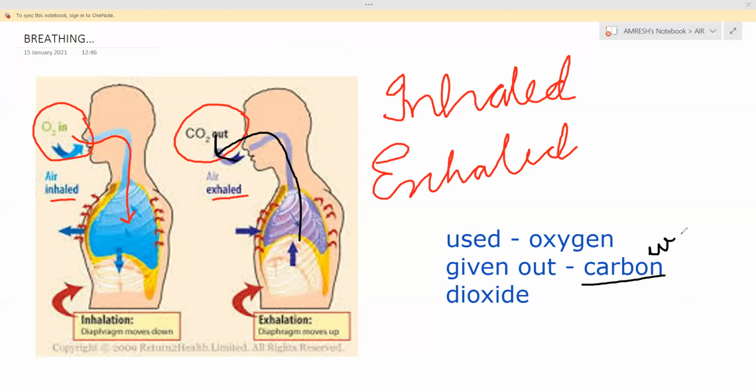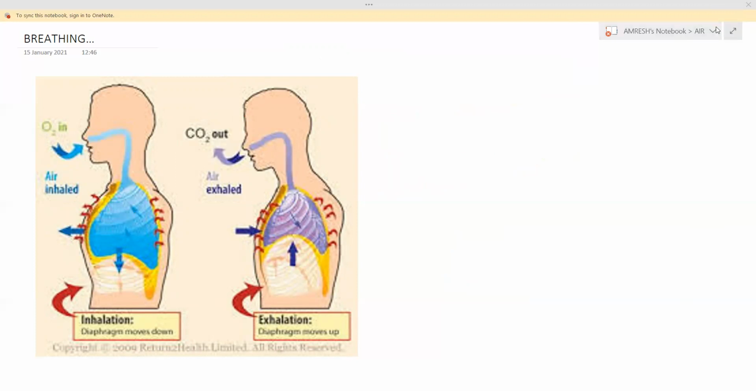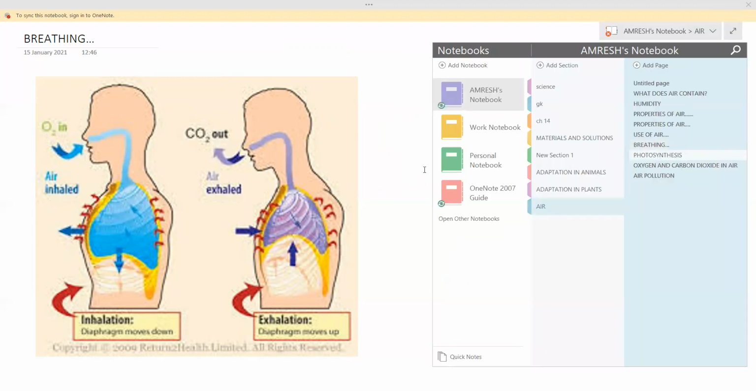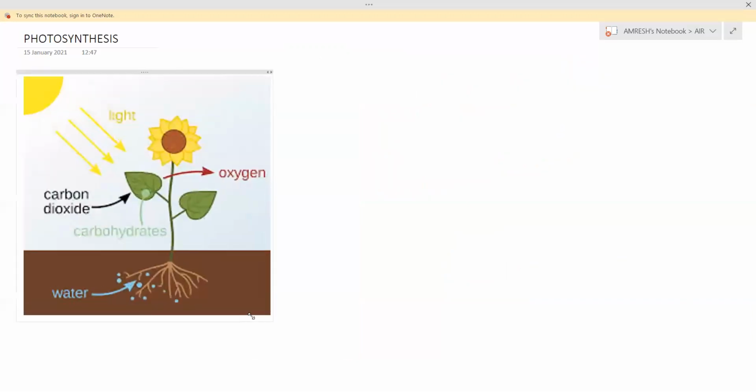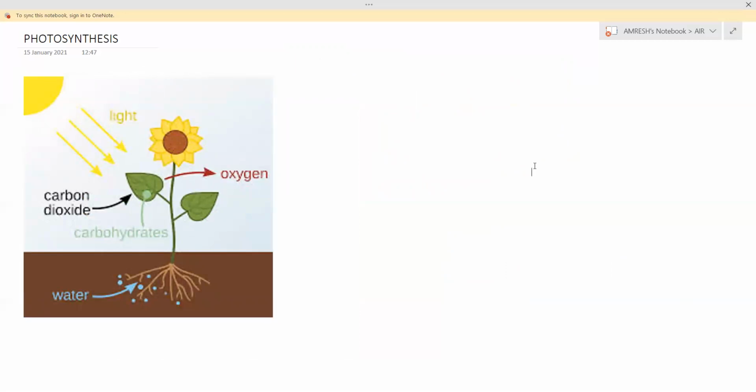Our body waste. I have already taught you in the chapter excretion. You can see there also. So you have to do the next part, that is photosynthesis. I have already taught you photosynthesis in detail, but here you have to only understand which air is given out and which air is used.